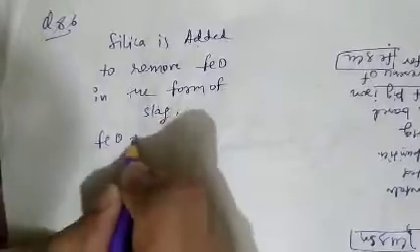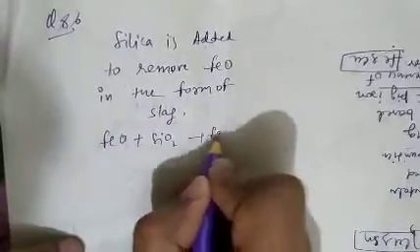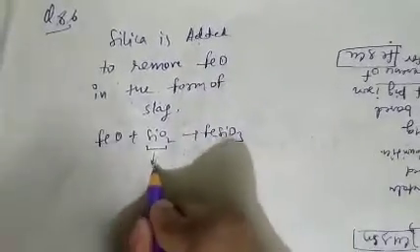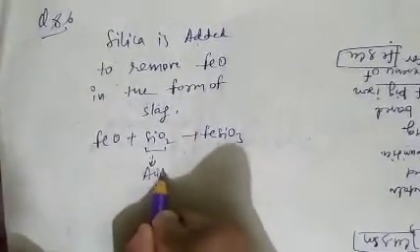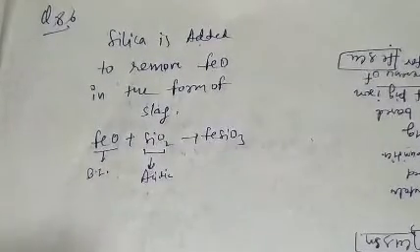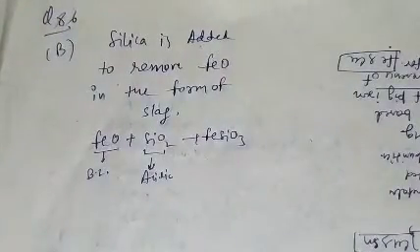So iron oxide reacts with SiO2 and forms slag. Basically silica is added as an acidic flux for the basic impurity. So question number 86, option B is correct: FeO, that is ferrous oxide.